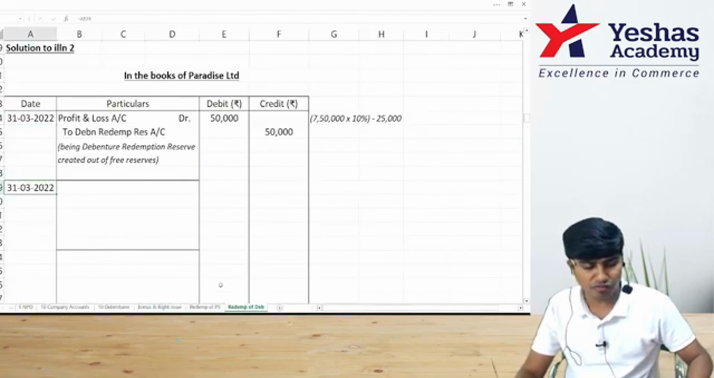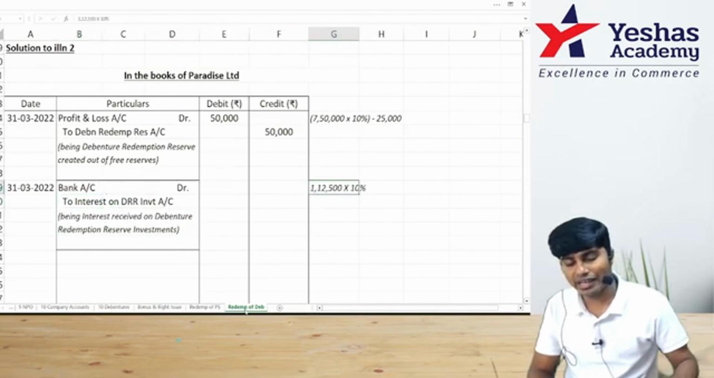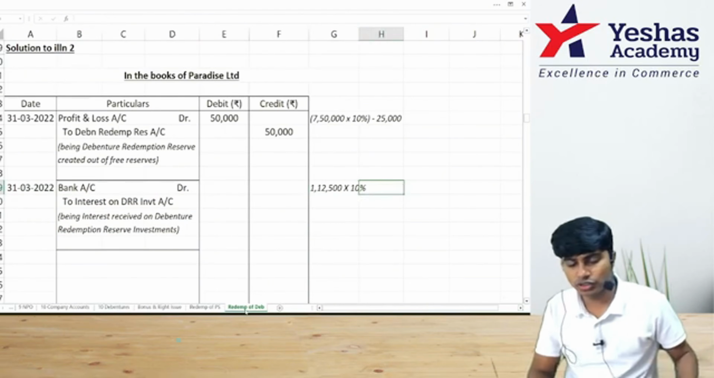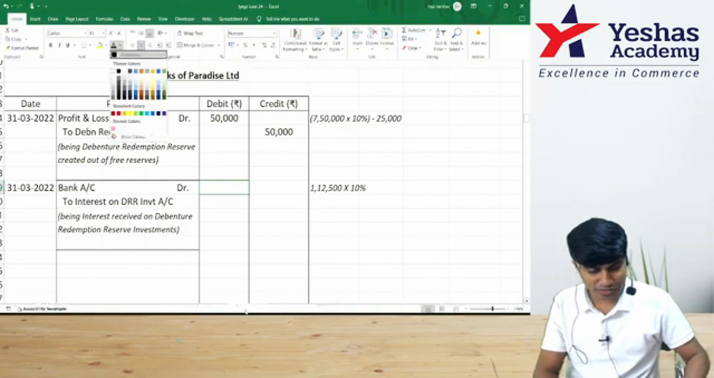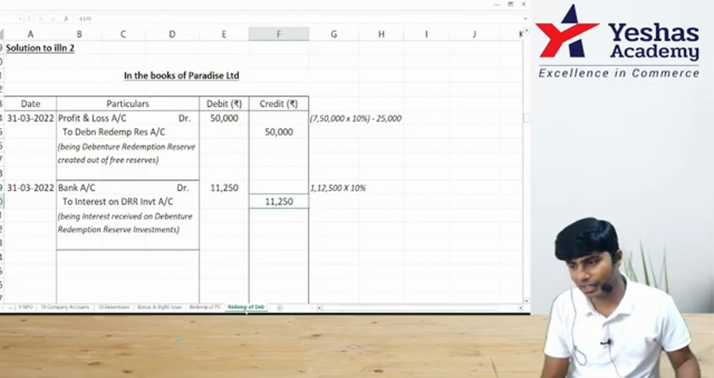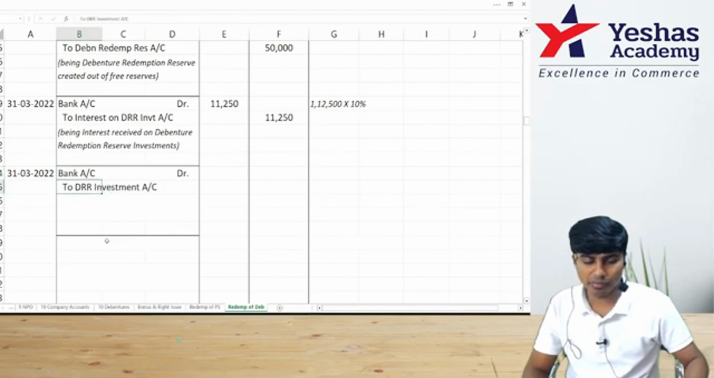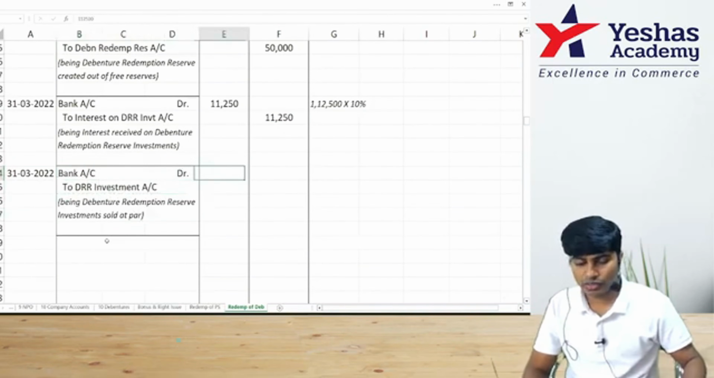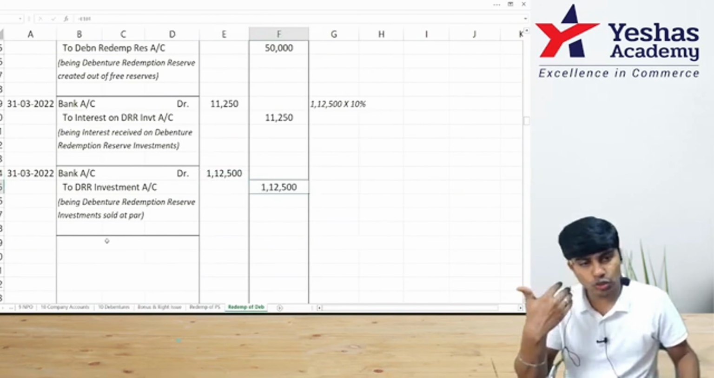Everything's happening on 31st of March. Bank account debit to interest on DRR investments. 1,12,500 into 10%. Should I write into 12 by 12? No. I'll write 11,250. This is my income. Now, shall I sell my investments? Come on, let's sell our investment. Bank account debit to DRR investments, 1,12,500, sold at par. I have sold my investments.